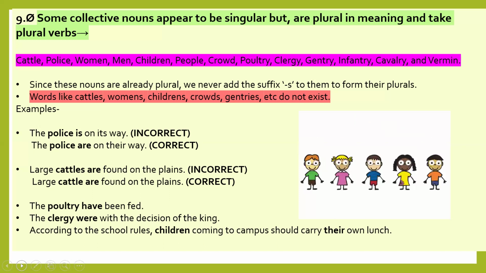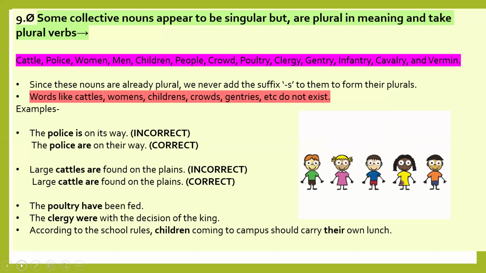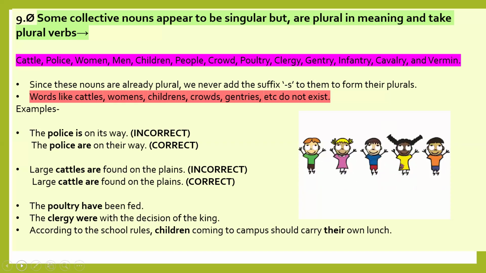Cattle's, police's, women's, men's, children's, people's, crowds: these are wrong. We cannot add the suffix s to them to form their plurals. Words like cattle's, women's, children's, gentry's, etc. do not exist. Very important points.